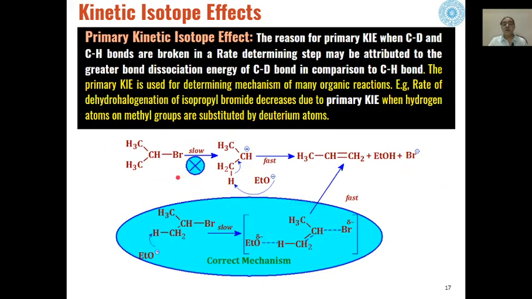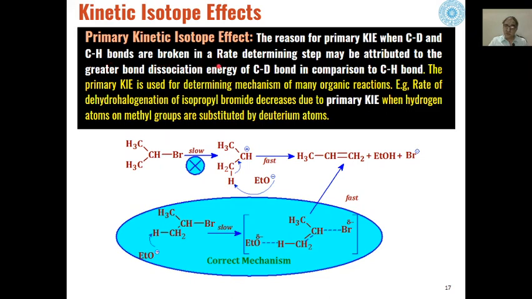Then on the basis of this we can tell about the mechanism of the reaction also. So when primary kinetic isotopic effect is there, because if we compare the strength of carbon deuterium bond and carbon hydrogen bond, the strength of this bond is higher as compared to strength of this bond.